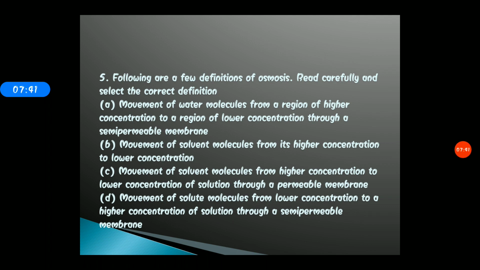Option B, movement of solvent molecule from its higher concentration to lower concentration. C, movement of solvent molecules from higher concentration to lower concentration of solution through a permeable membrane. And option D, movement of solute molecules from lower concentration to higher concentration of solution through a semi-permeable membrane.